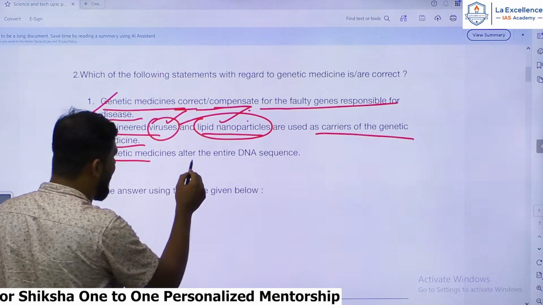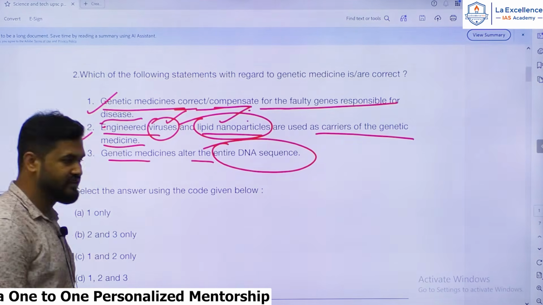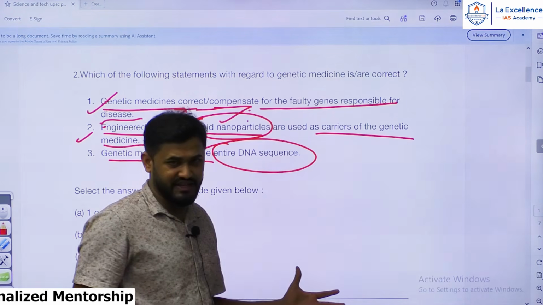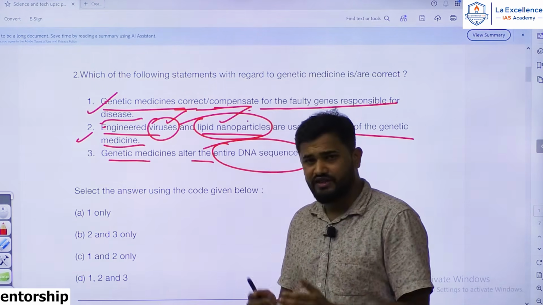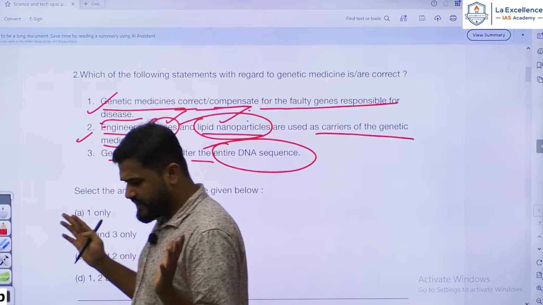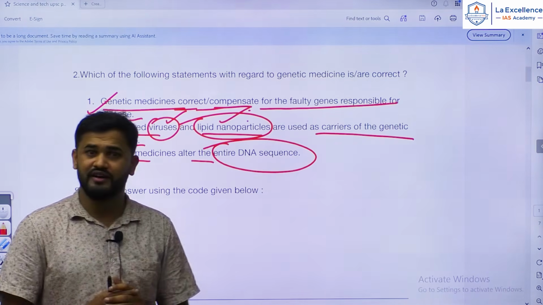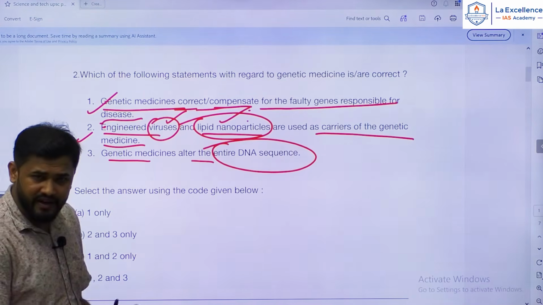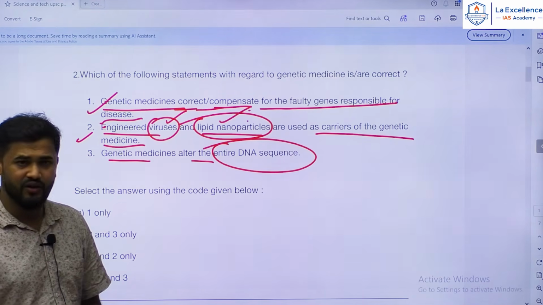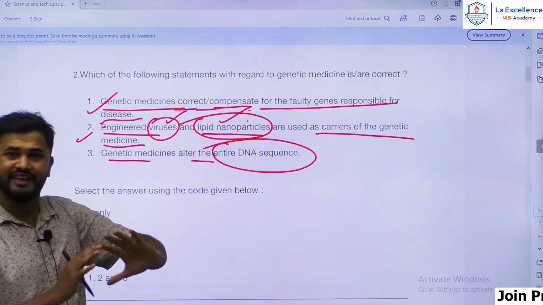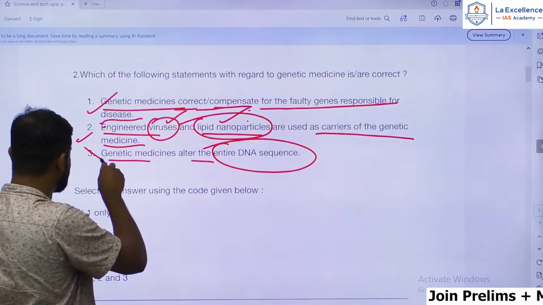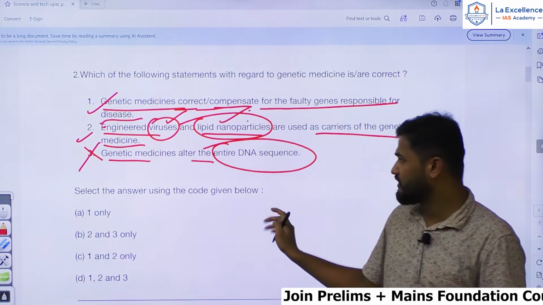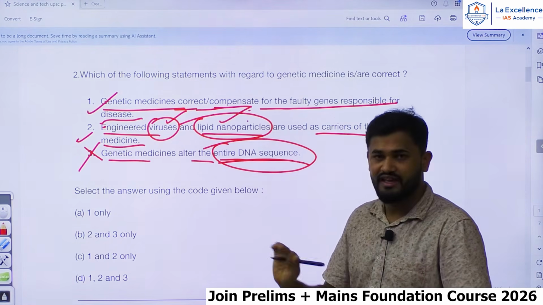Third: genetic medicines alter the entire DNA sequence. Anybody with minimum understanding of the genome knows that the entire DNA sequence in a human cell contains around 3 billion base pairs. Can that entire DNA be modified using genetic medicines? This is an extreme statement. It cannot be easily made. Hence statement 3 must definitely be wrong, because the entire DNA sequence cannot be altered.